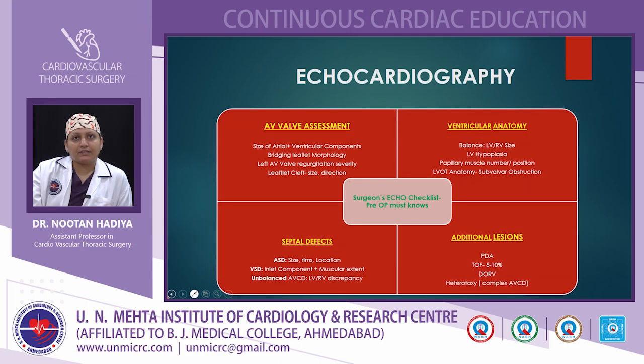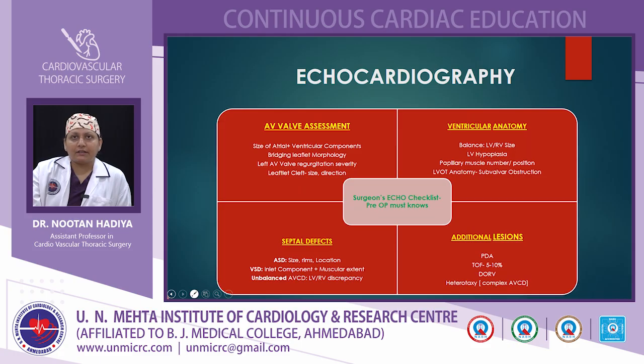Echocardiography is the gold standard investigation for AV canal defect. There are mainly 4 things we have to see in echocardiography before operating. The first one is the AV valve assessment. What is the size of the atrial and ventricular components of the leaflets? What is the morphology of the bridging leaflet? What is the left AV valve regurgitation, whether severe, mild or moderate? What is the leaflet cleft size and the direction of the cleft?